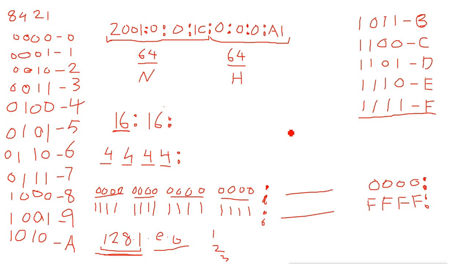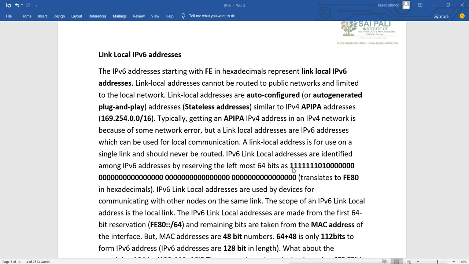So for link local addresses, the first 64 bits always remain like this, but only the first 10 bits are important. The rest of the bits always remain 0. The first 4 bits are on, and you get F. Then in the second 4 bits, 3 bits are on and the first bit remains 0, and you get E here.